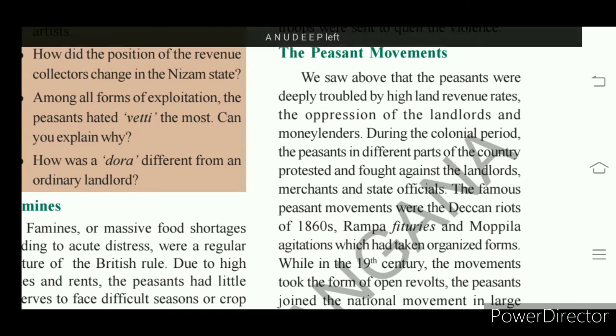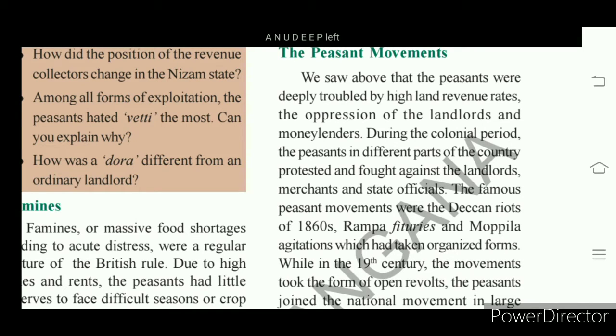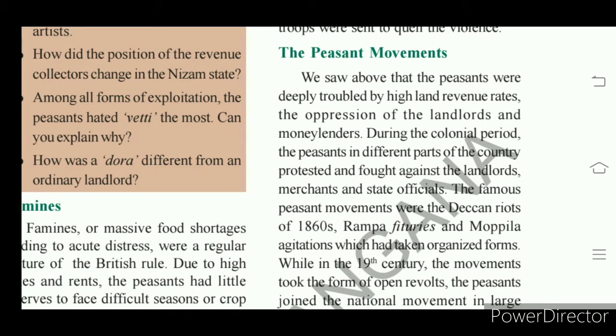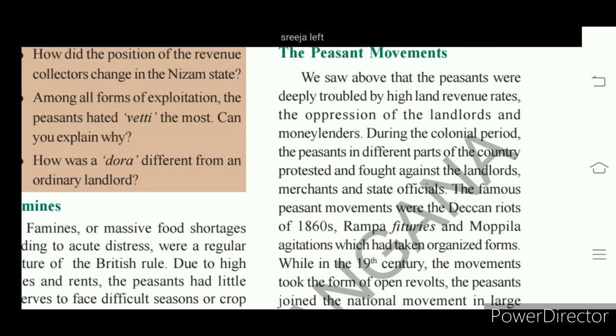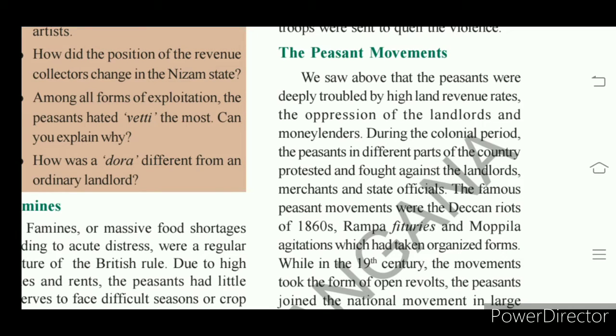So these landlords oppressed peasants. Landlords gave their lands for cultivation to peasants who are called tenant peasants, tenant farmers. So landlords oppressed these peasants.